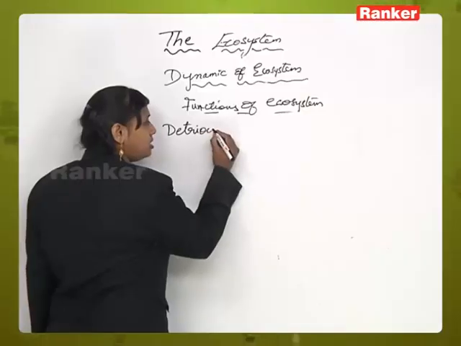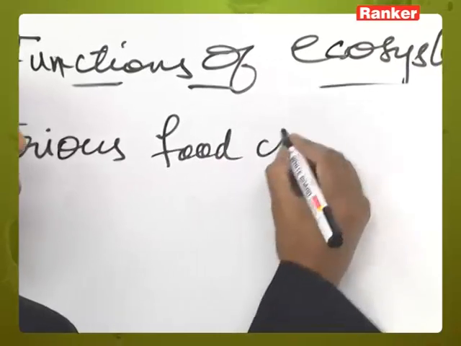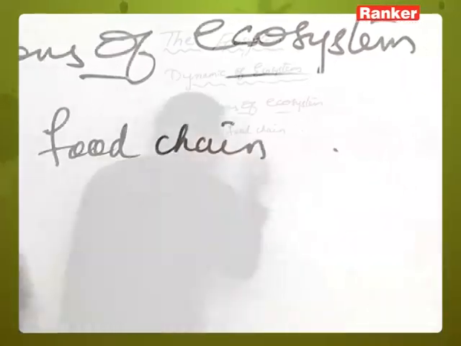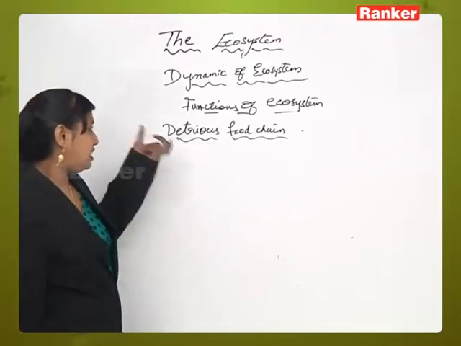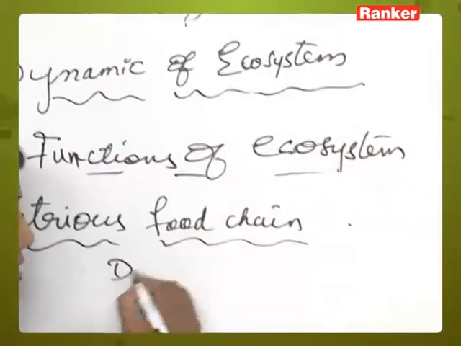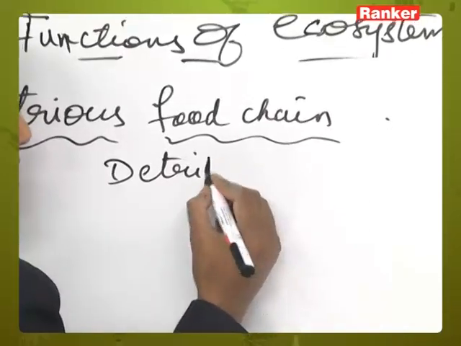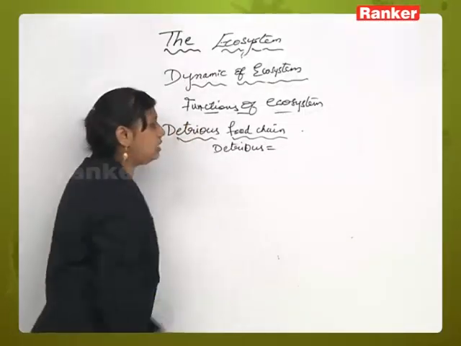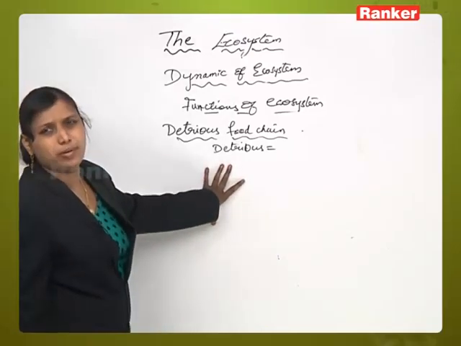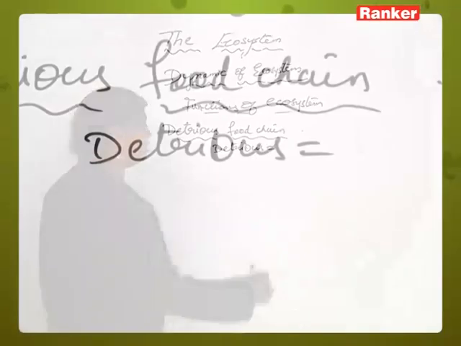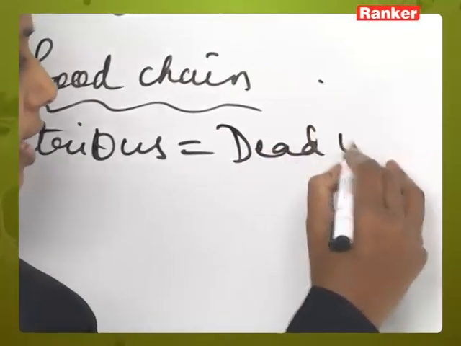the detritus food chain. Okay. Now what is detritus food chain? What is actually detritus? Dead organic matter can be called detritus.